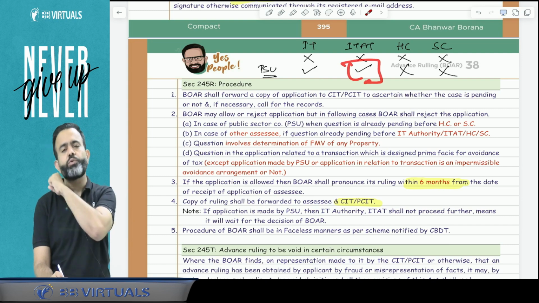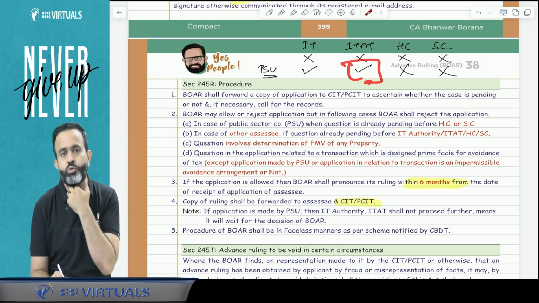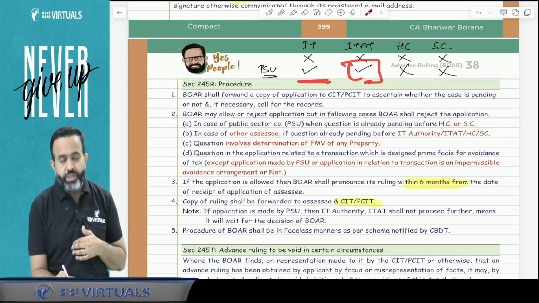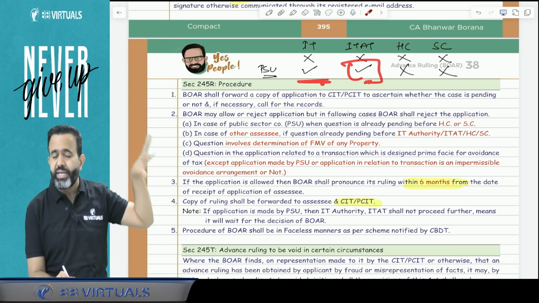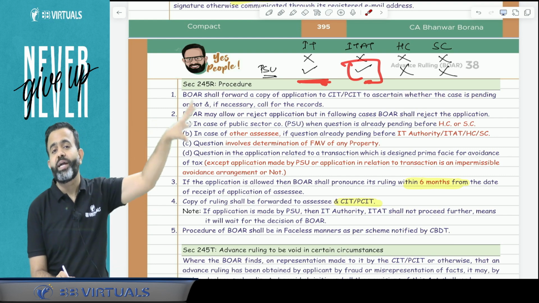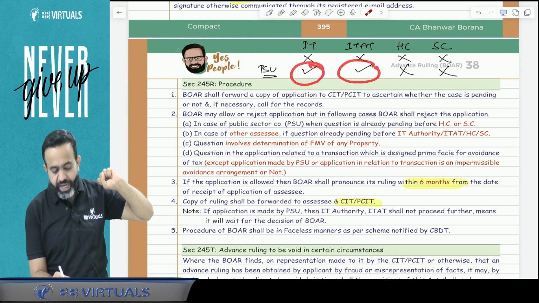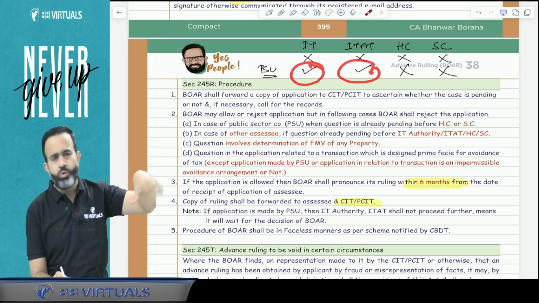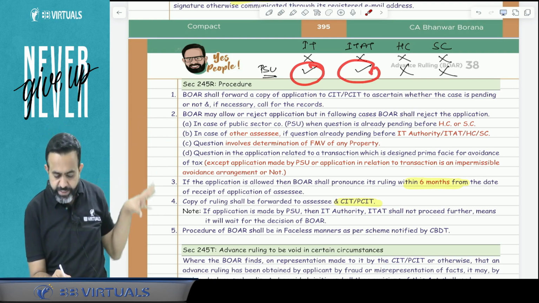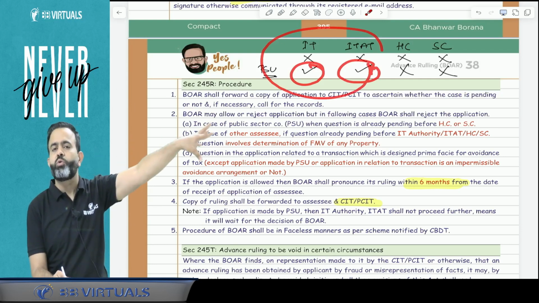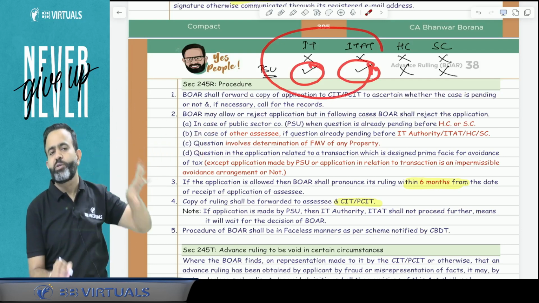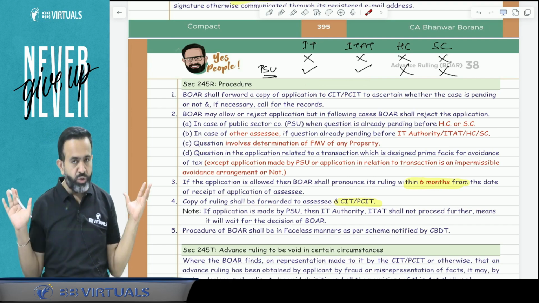Then they will stop their working and wait for the judgment of the advance ruling, and only after that judgment will they give their own judgment. You got my point or not?